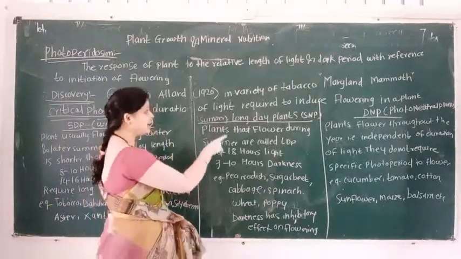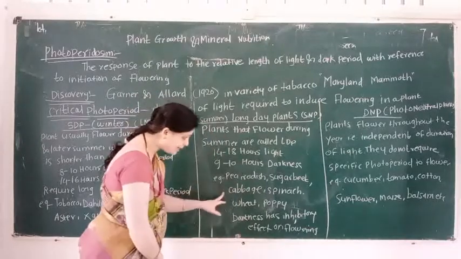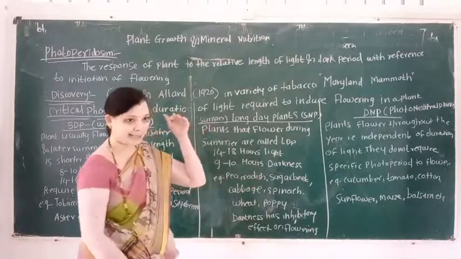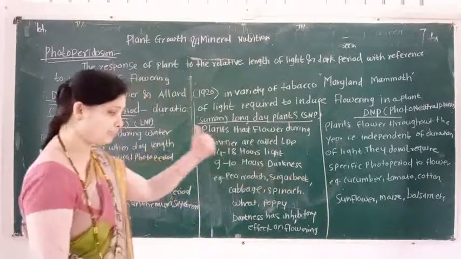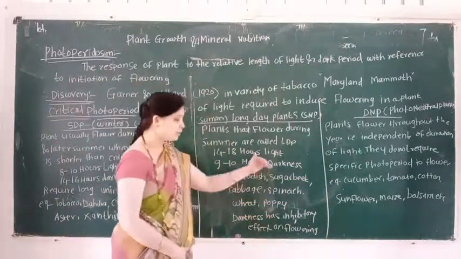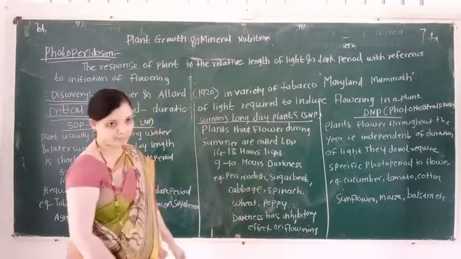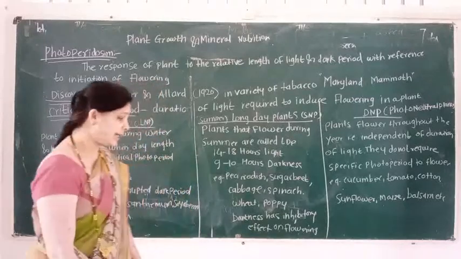Give examples of long day plants. The first example is pea, second is radish, third is sugar beet, fourth is cabbage, fifth is spinach, then wheat and poppy.